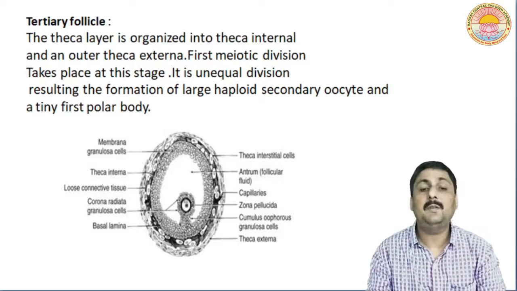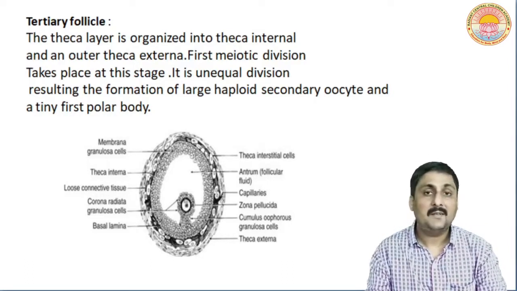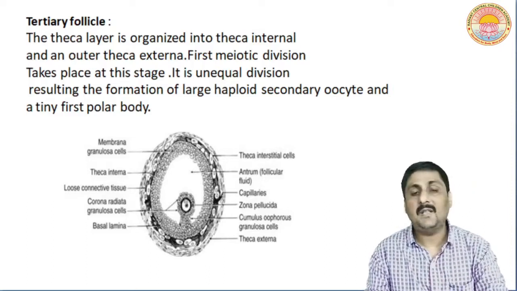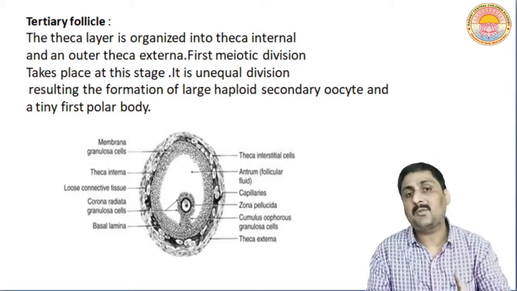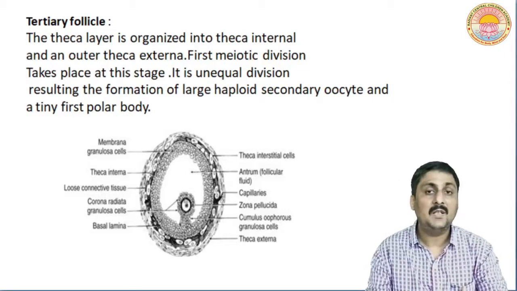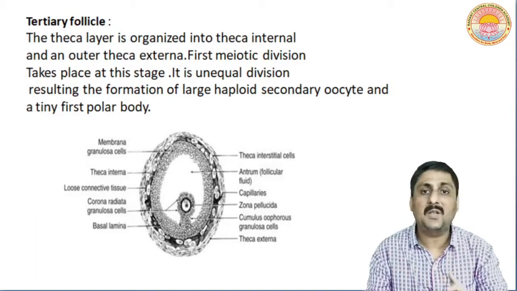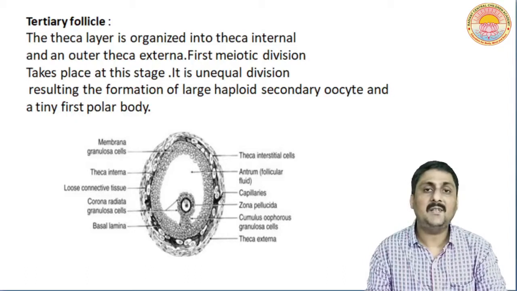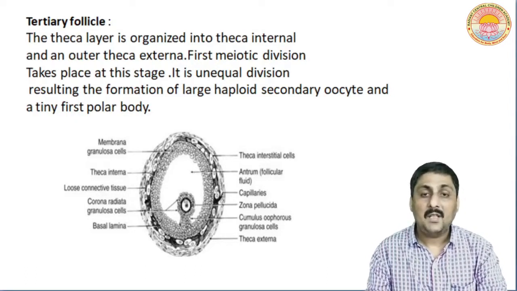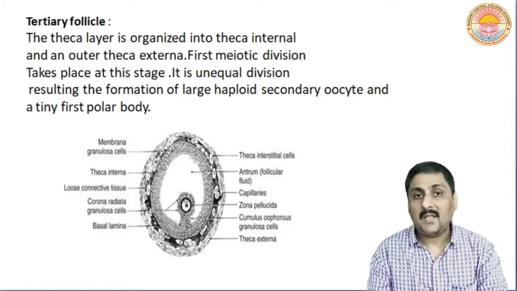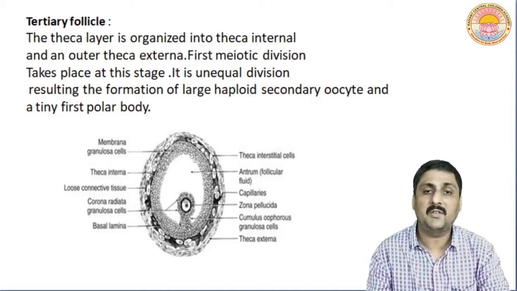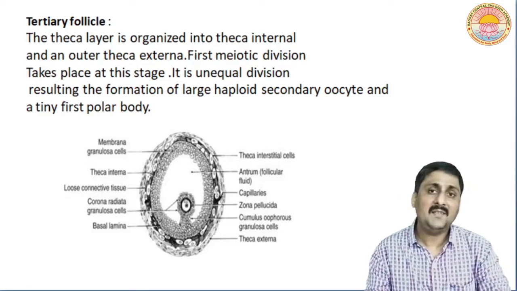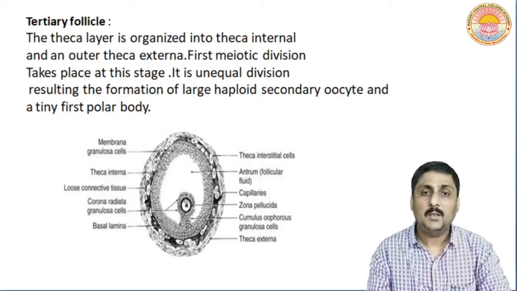So this is about female gametogenesis. Remember that male gametogenesis and female gametogenesis are very different. In male gametogenesis, the production and maturation of sperms takes place only at the time of puberty. It is not so in female gametogenesis. In the case of female gametogenesis, gamete formation takes place even before the birth of the female child. Even in the fetal ovary there are certain cells called gamete mother cells,